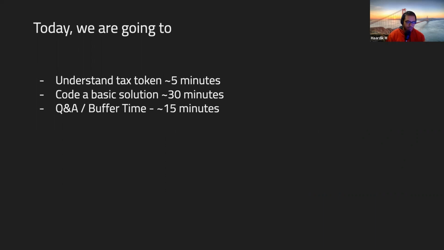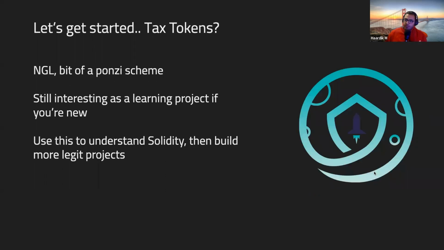So yeah, that being said, let's get started. So what is a tax token? First of all, I'm not going to lie, it's kind of a Ponzi scheme. So maybe not a legit project you should try to build, but it's still an interesting and fun project to start learning if you're new, because I think if you're not having fun when you're learning something new, it's hard to dedicate time to that.